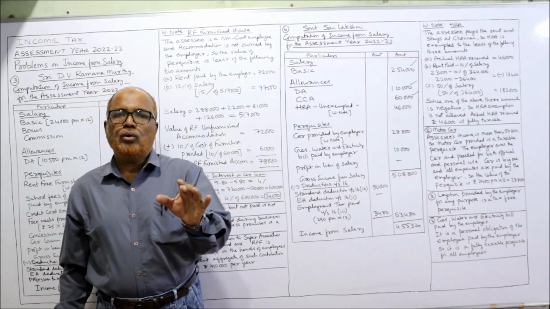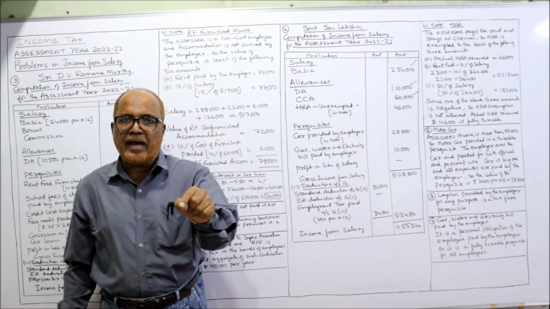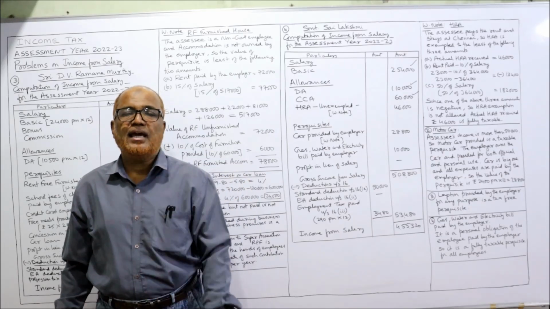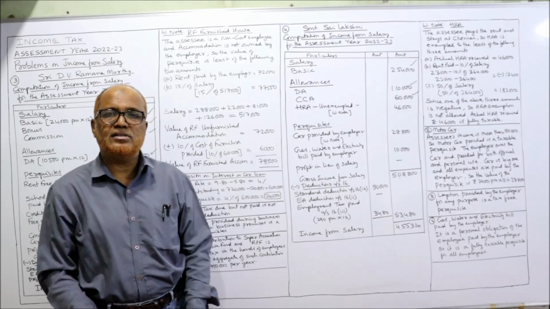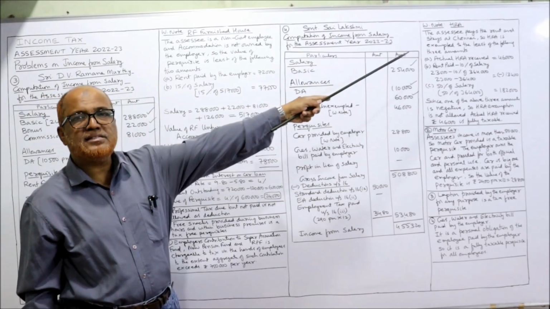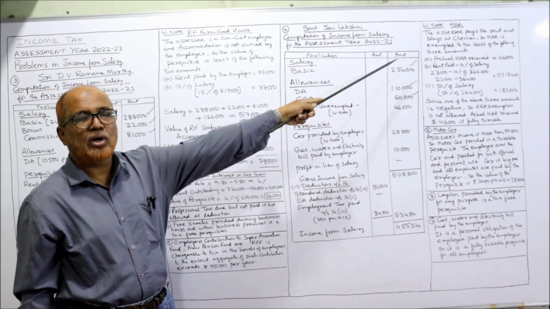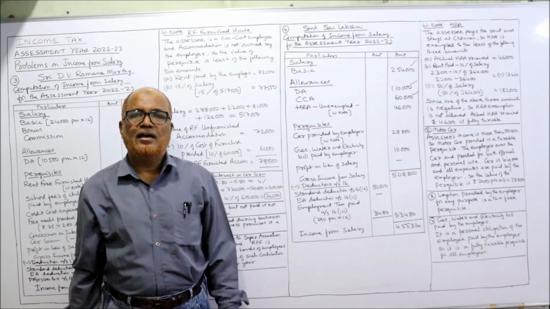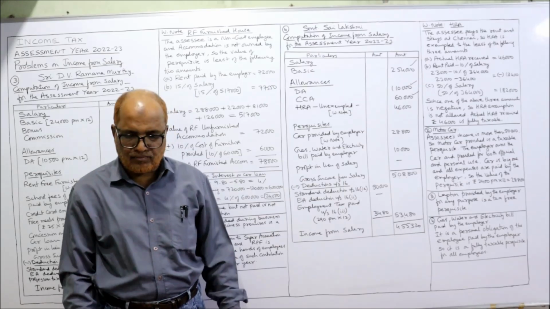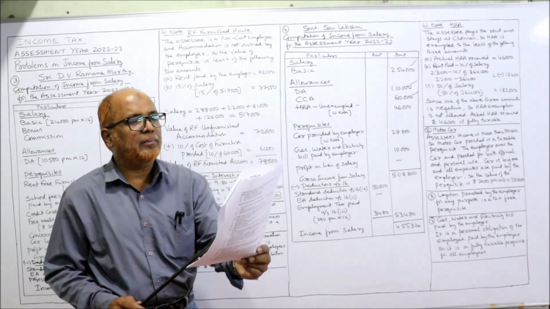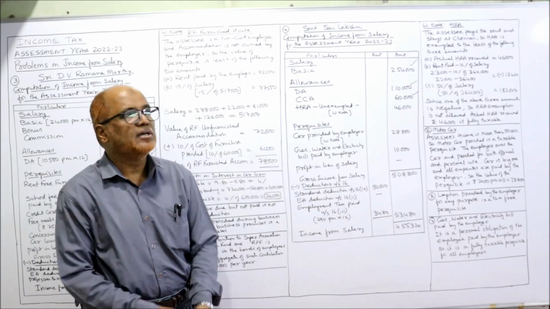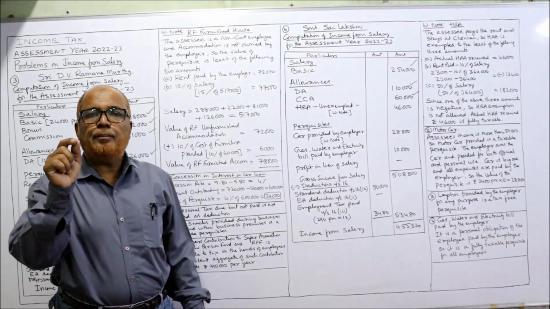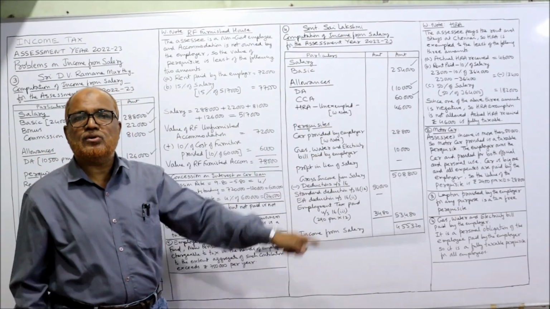HRA exemption will be allowed only if the SSC is paying the rent. And where he stays, we have to find out. He is staying at Chennai, a metropolitan city. So here, the SSC pays the rent and stays at Chennai. So HRA is exempted to the least of the following three amounts. The first, actual HRA received. How much is the actual HRA received given in the problem? 46,000. So actual HRA received 46,000. Second, rent paid minus 10% of salary.